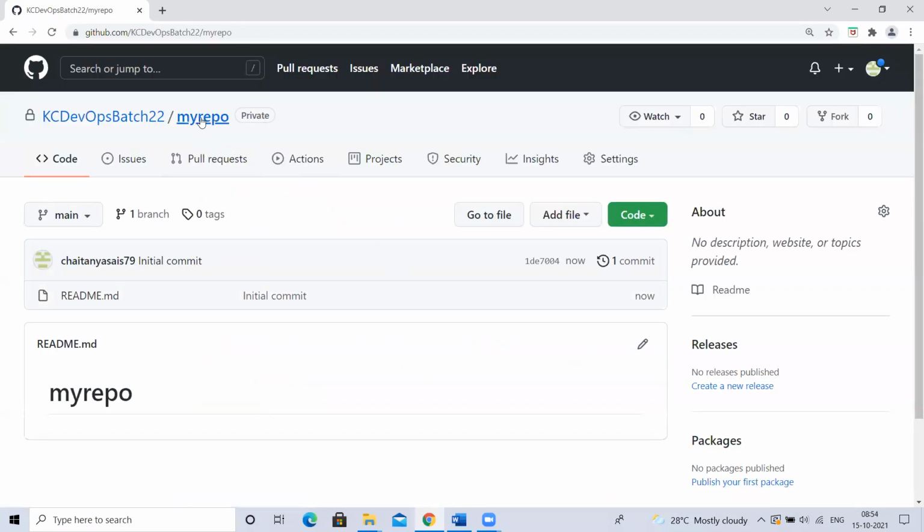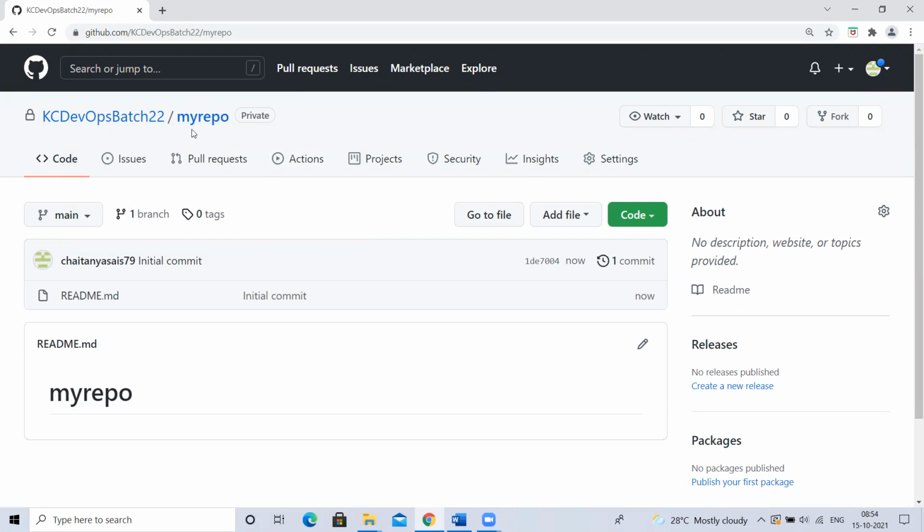So now, under which organization is this repository? KC DevOps Batch 20. Okay. Now this repository is under this organization. Who is the owner of this repository? Chaitanya. Now, Chaitanya wants to add someone to this repository.